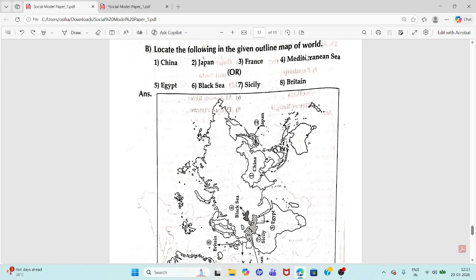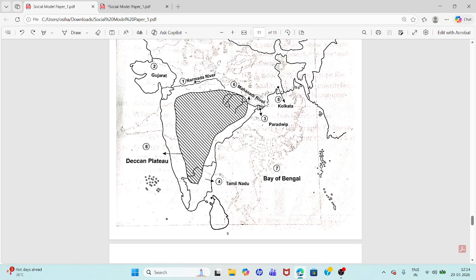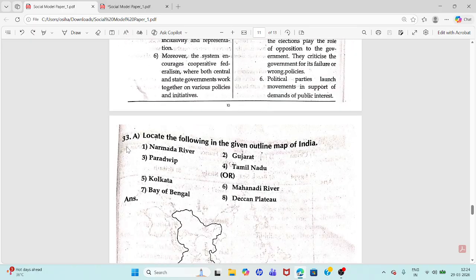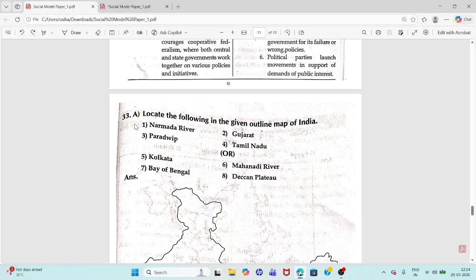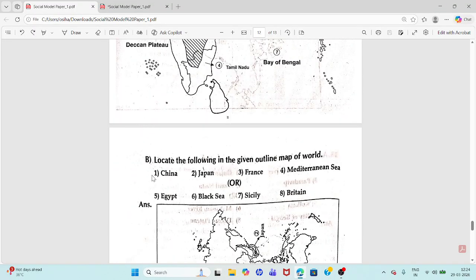Locate the following in the given outline map of the world. You have to locate China, Japan, France, Mediterranean Sea, or Egypt, Black Sea, Sicily, Britain. Any four, 1 to 4 or 5 to 8. You have to locate. There is no internal choice. For question 33, there is no internal choice. A and B, both you have to locate.